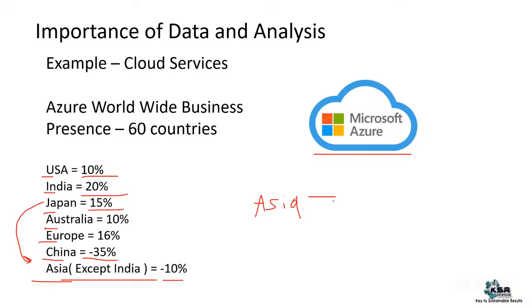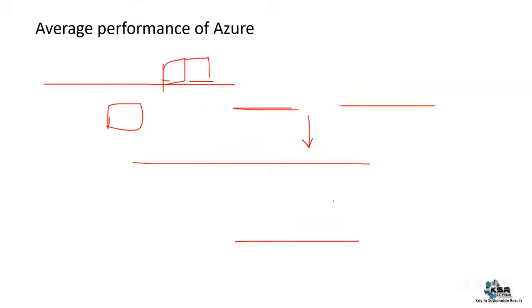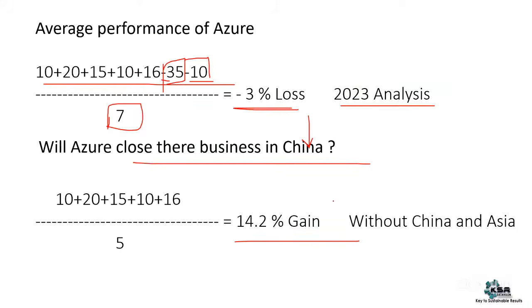So the business generated from those Asian countries, though it is negative, might not be that important for Azure, right? They're just having a presence. A company will never close its business if something is going negative in a certain area, right? They are getting a good amount of profit in the big markets, and they'll always focus on the big markets. In small markets, even though it is negative, they will try to give some discounts. They'll try to improve that. They'll make sure that losses are recovered. But they are not going to close their business.